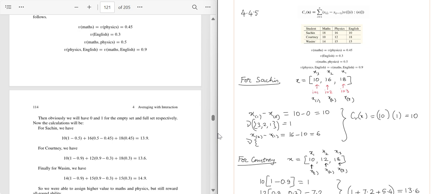It is the original second element, but the third element is the original first element. So 16 and 18. So what is 16 and 18? 16 is physics score, 18 is maths. So fuzzy measure of physics and maths. Physics and maths is 0.5. So I can directly write it as 0.5 here, a fuzzy measure. I will write it as 2 to n, right?